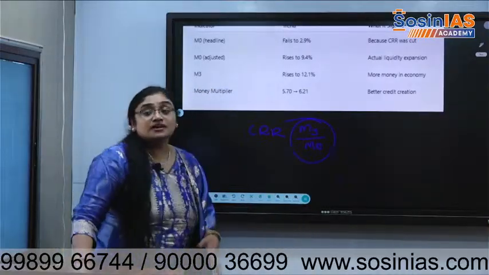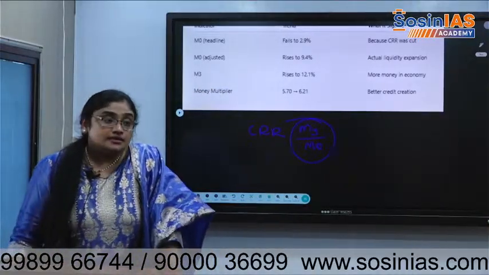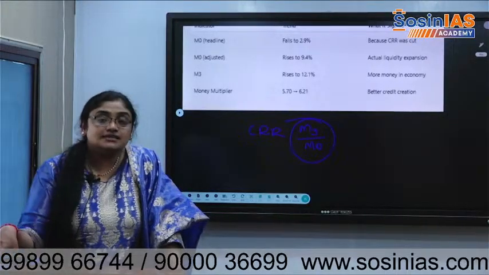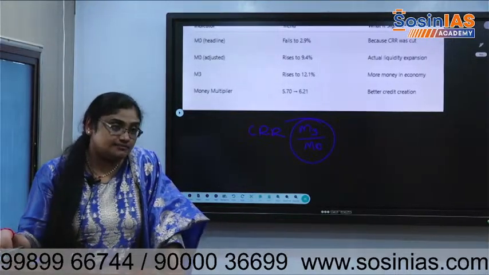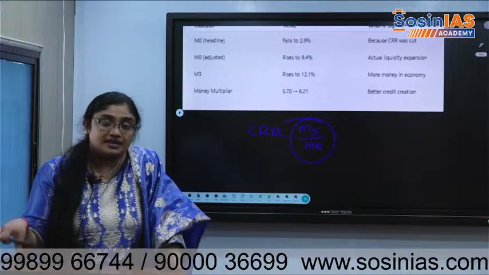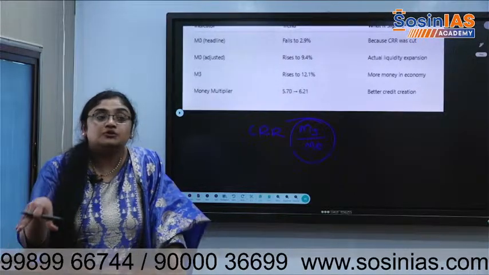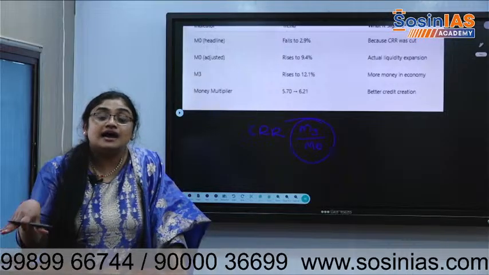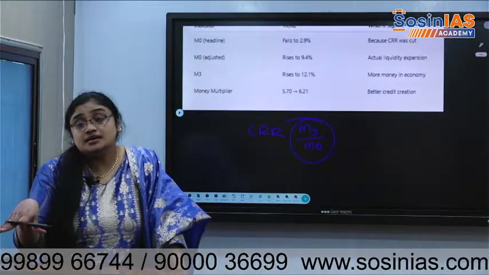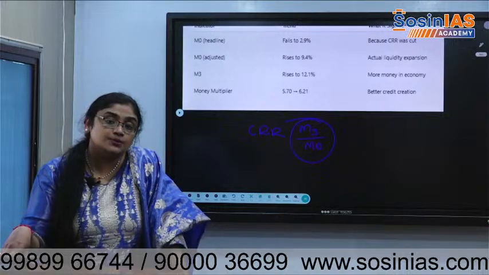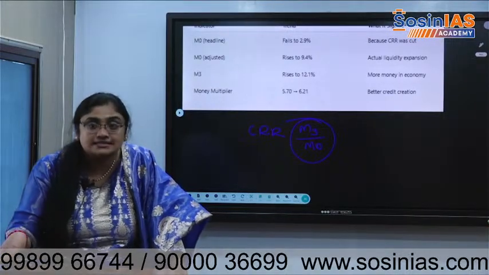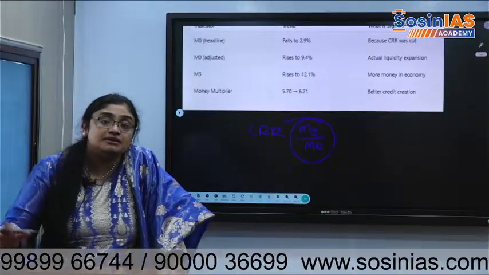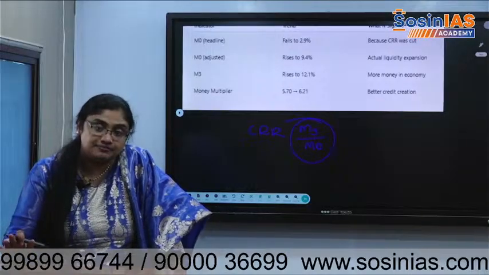So M0 is the average money that has been in circulation in the market. M0 talks about money that is there with the public plus money that the banks invest with RBI. That is M0 money, which is the stable money in circulation.